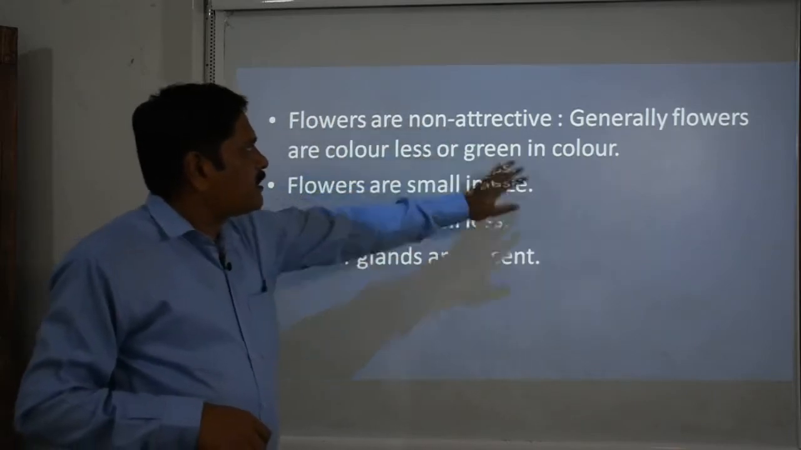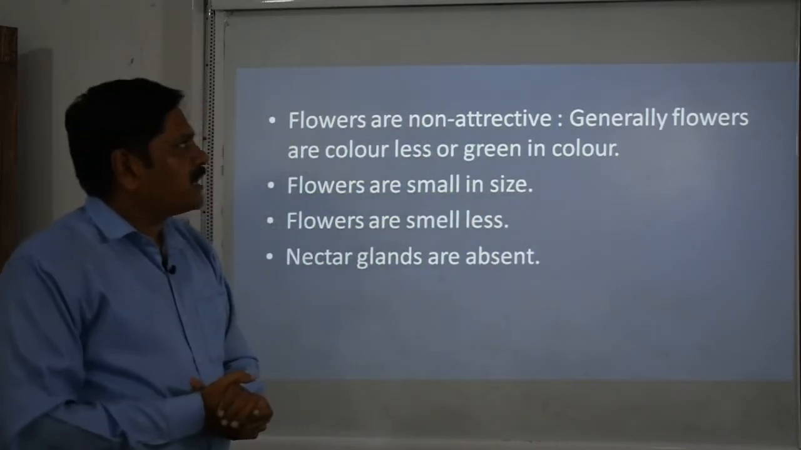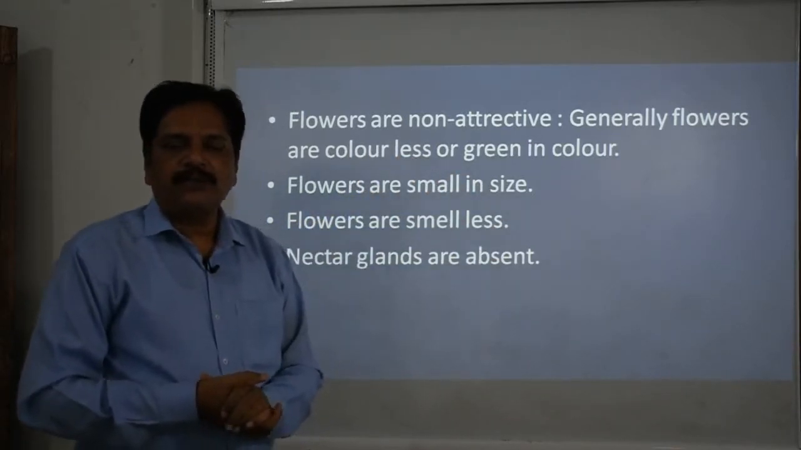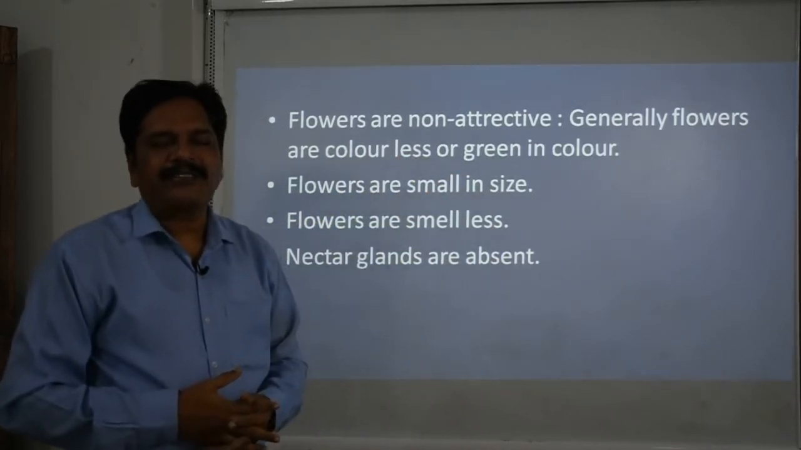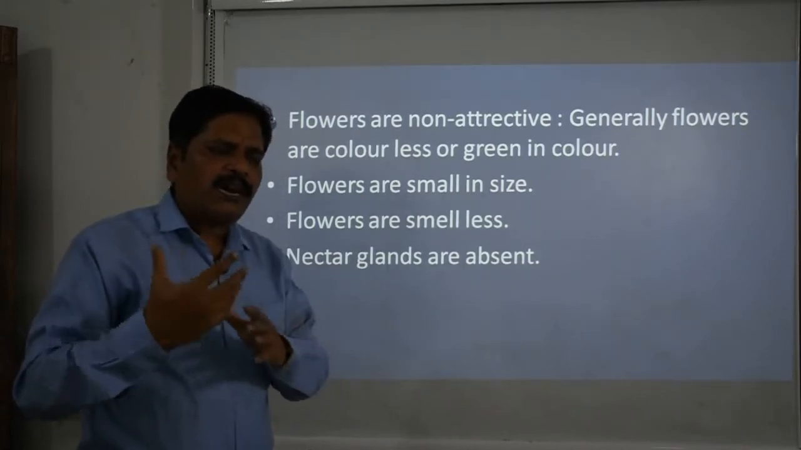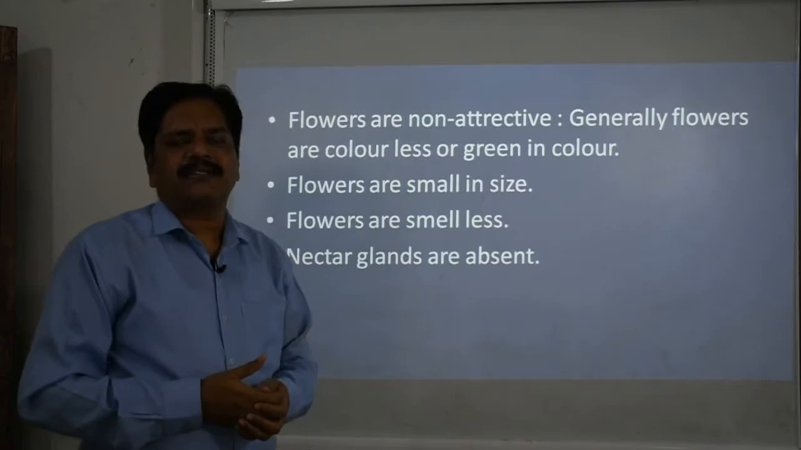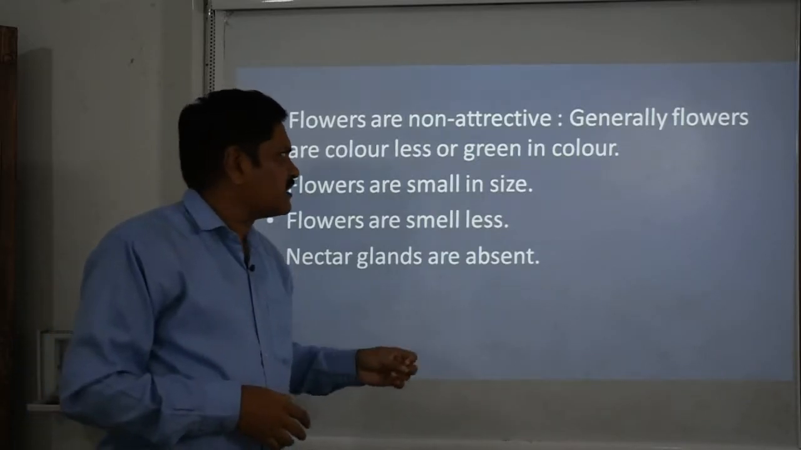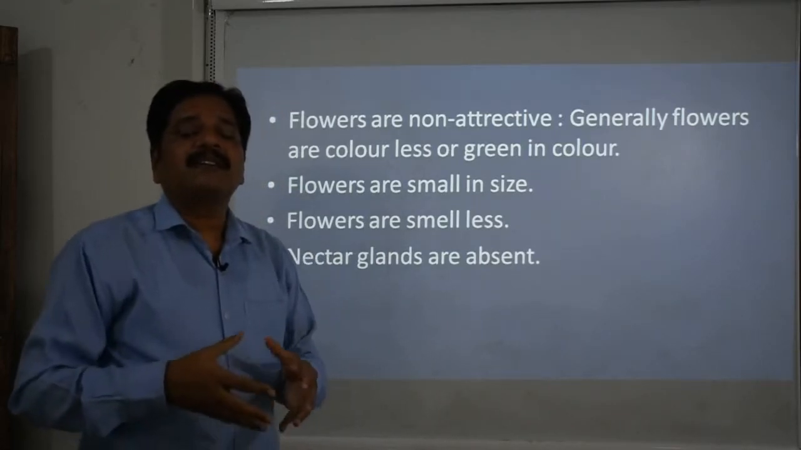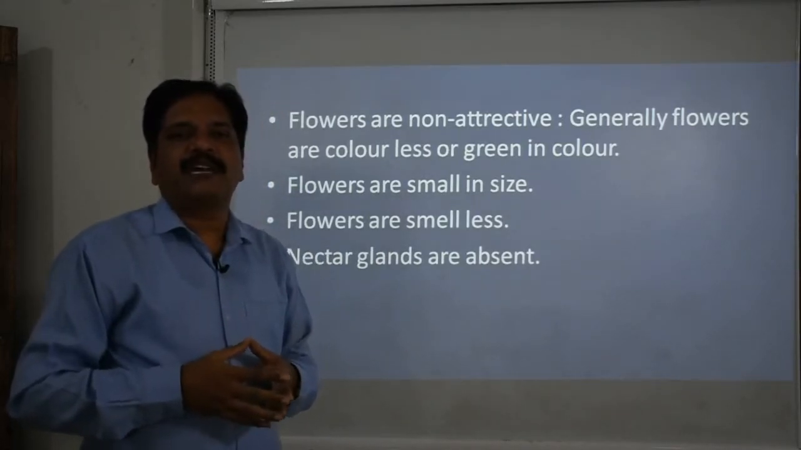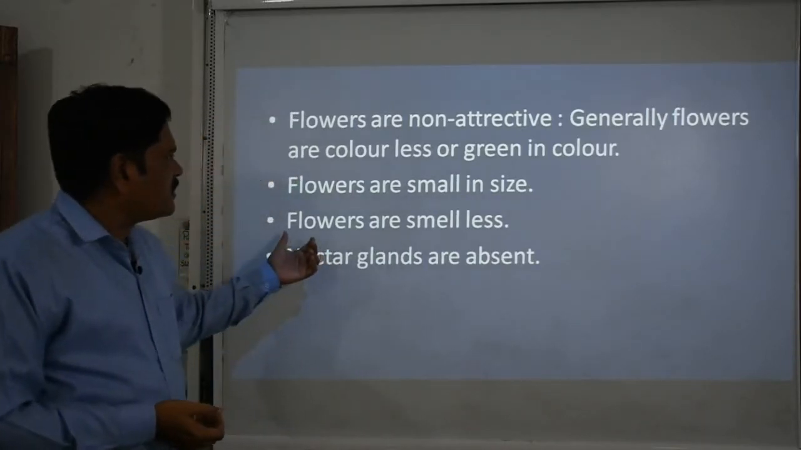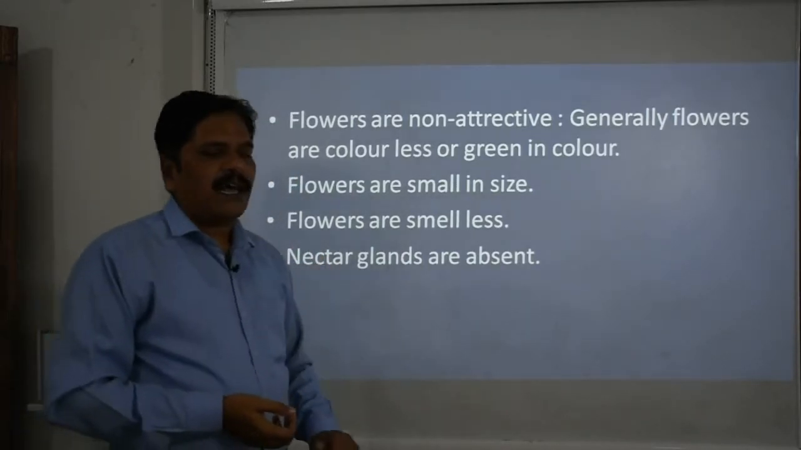Then the flowers are non-attractive. Generally the flowers are colorless or green in color. You can see that in this type of flower they are either green or non-attractive in nature, that means colorless, with no fragrance, nothing. The flowers are small in size, which means they cannot be detected from a long distance by the agencies. Next, the nectar glands are absent.